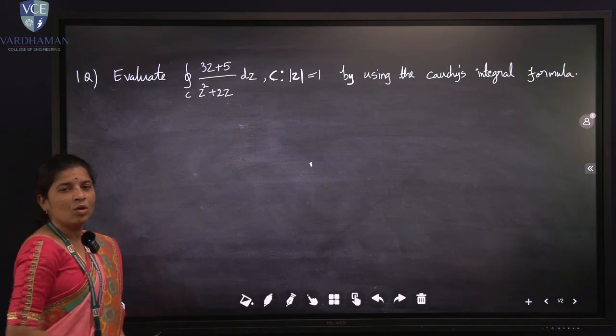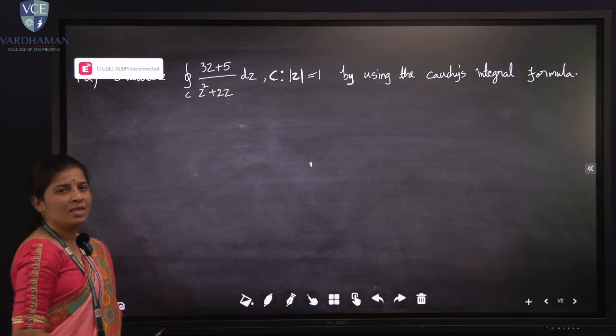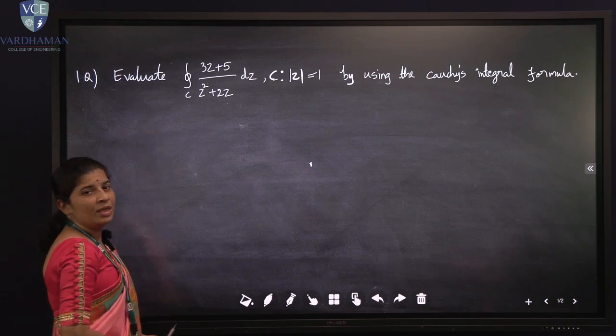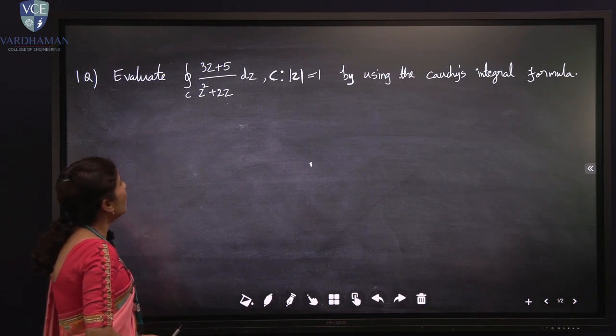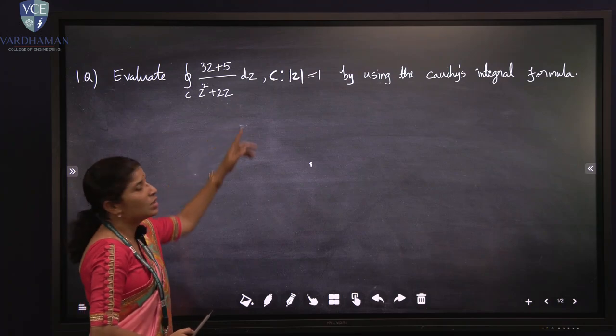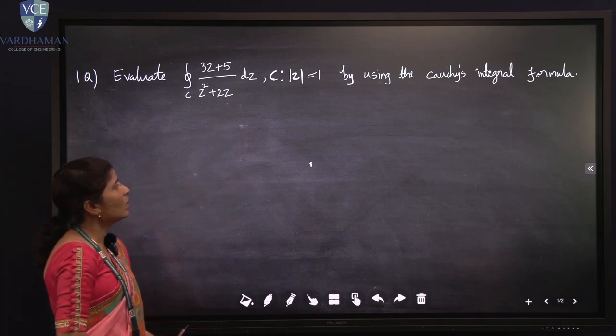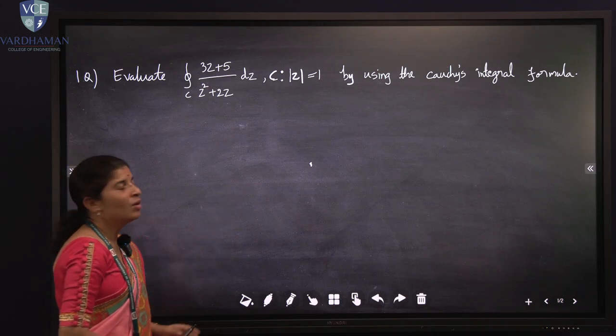Now I will use Cauchy's theorem and Cauchy integral formula in some problems. Here I will take the first problem. Evaluate the contour integral over C of 3z plus 5 upon z square plus 2z dz, where C is the closed curve modulus of z equal to 1, by using the Cauchy integral formula.